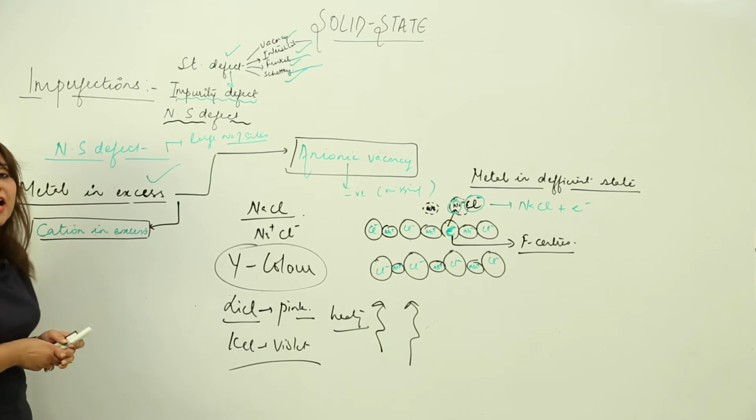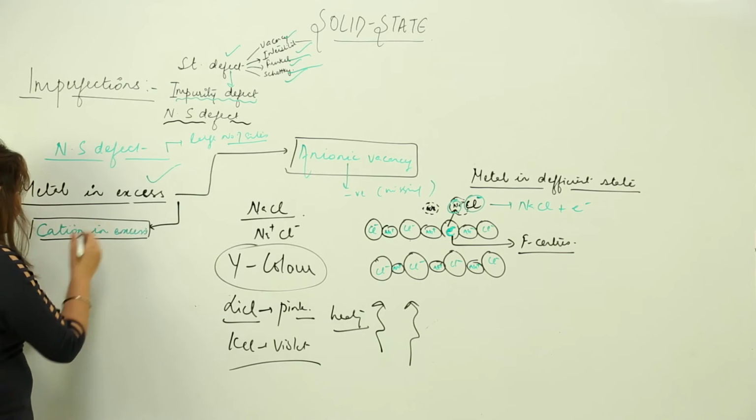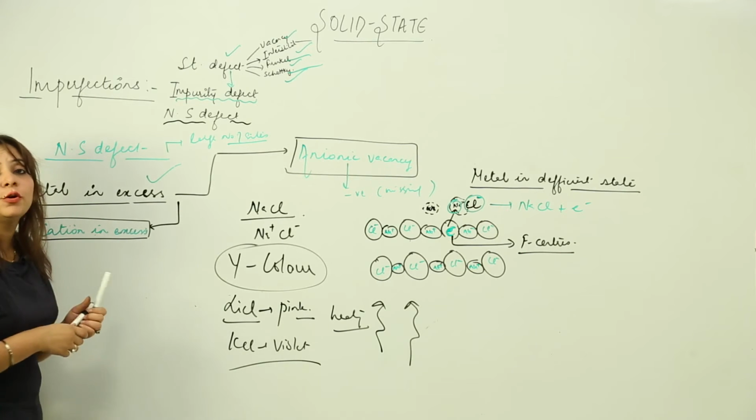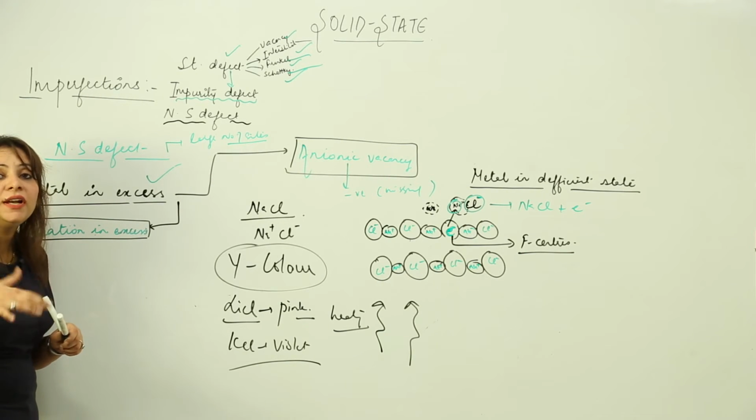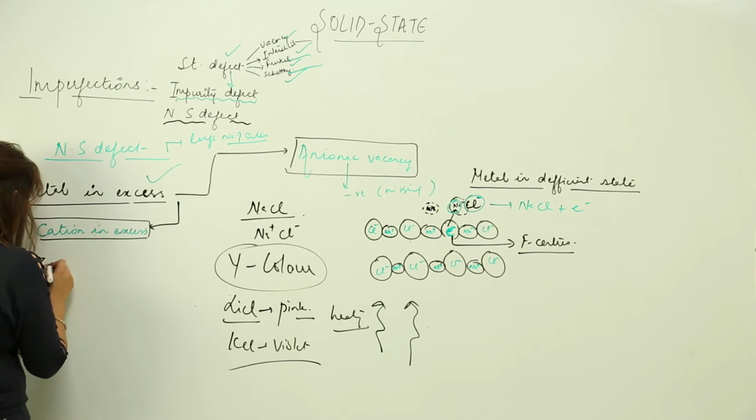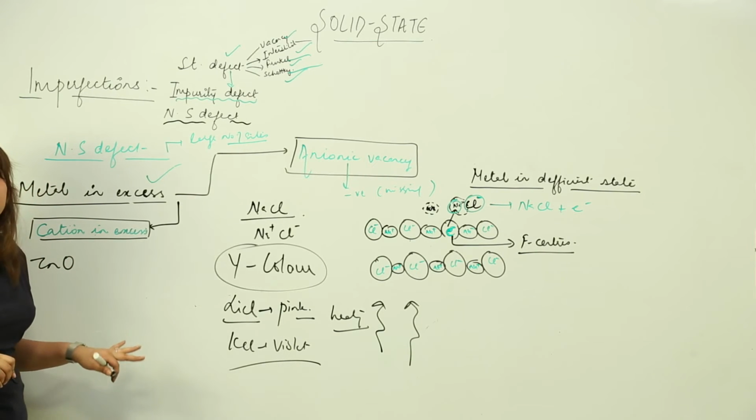Now the second is cation vacancy, right? So suppose, that means in this the cation is going to be in excess, that is positive ions will exceed, right? Suppose I have an example of ZnO, I have zinc oxide.